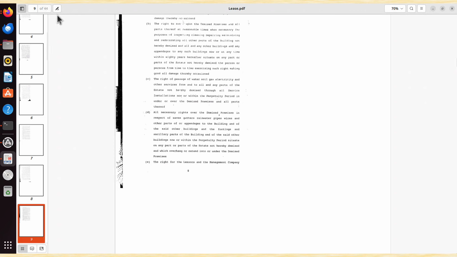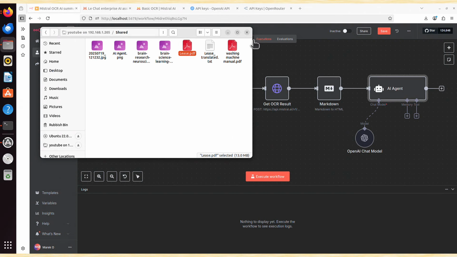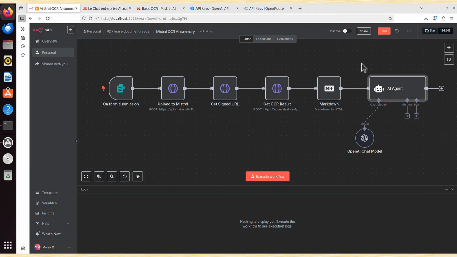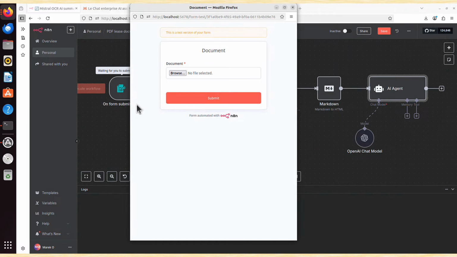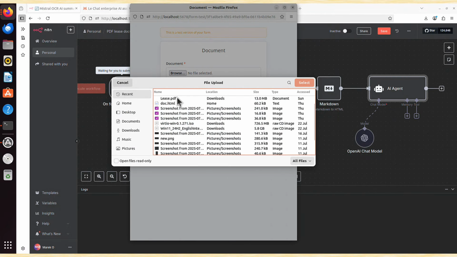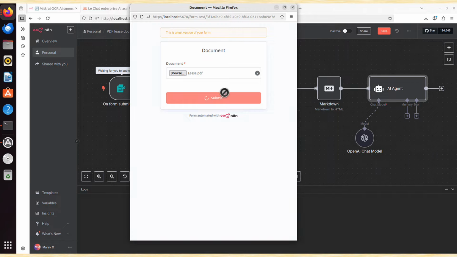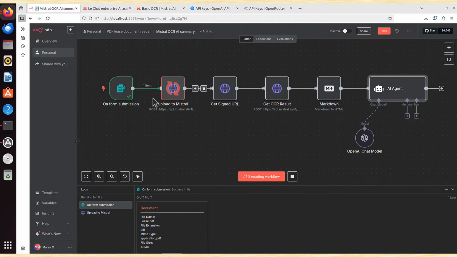And we can see it's a 44 page document, extremely boring, which means instead of reading it all, what I usually do, you probably know by now that I'm lazy, I use my automation instead. I just do execute workflow, I browse for that document, this is this lease document, I select it, and submit. And now we can see the workflow is running.